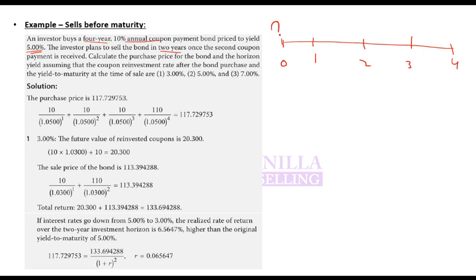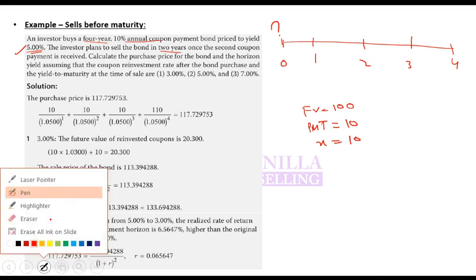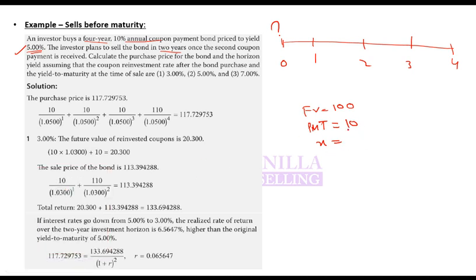So in order to calculate today's price, simply what you do is you use the yield to maturity. So you know that future value is 100. You know coupon is 10%, which is $10. You know it is a 4-year bond. You know that yield is 5%, and through this you can find out present value. So the price as of today, if you plug in these numbers and calculate, 117.729 is the price.